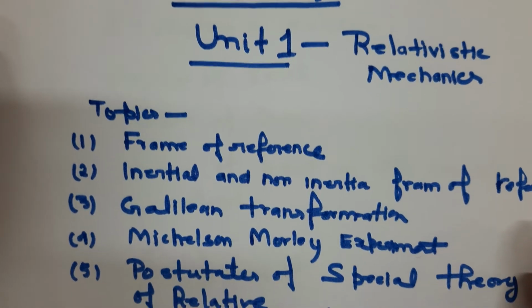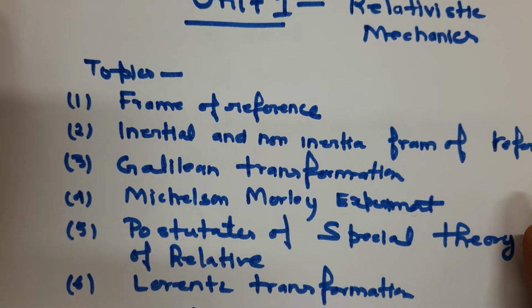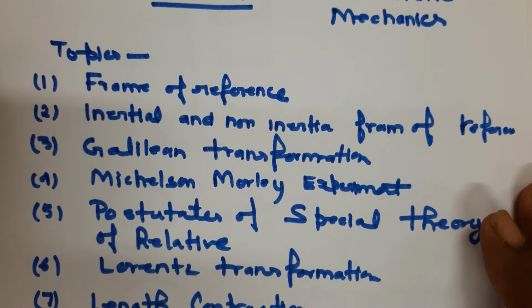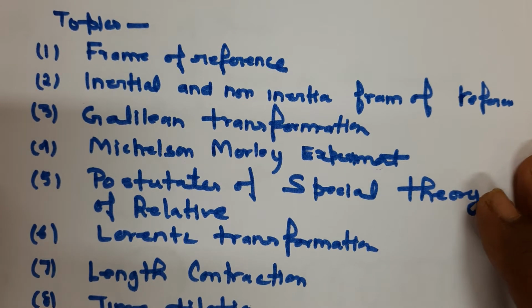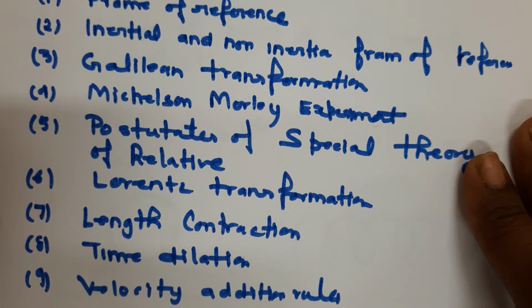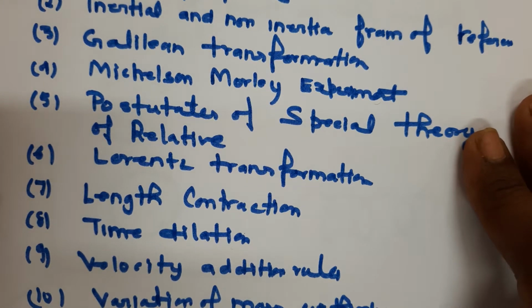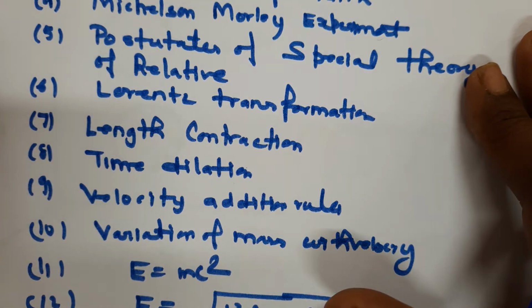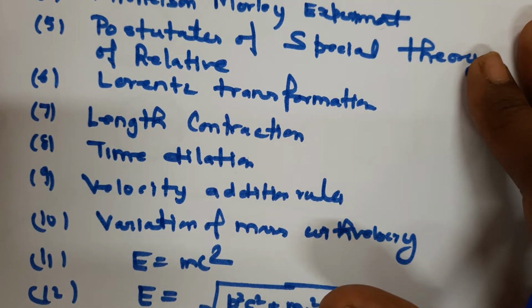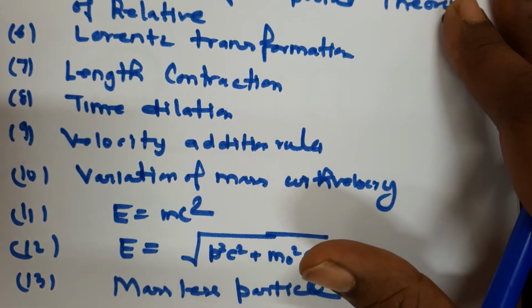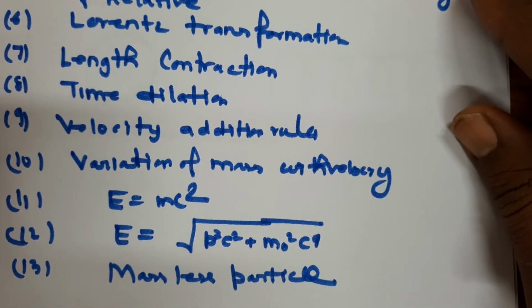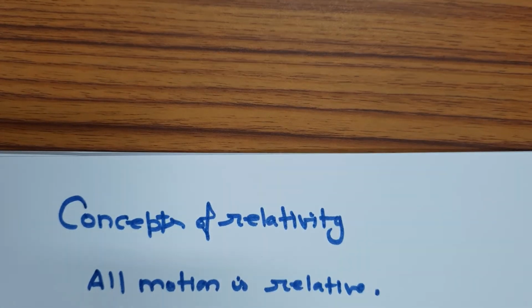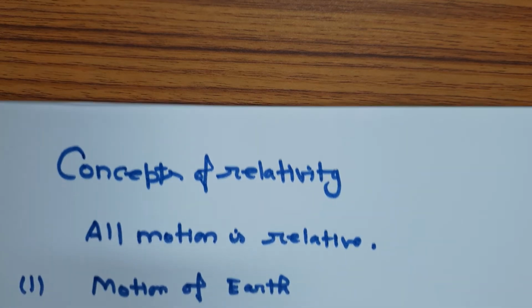These topics are as follows: frame of reference, inertial and non-inertial frame of reference, Galilean transformation, Michelson-Morley experiment, postulates of special theory of relativity, Lorentz transformation, length contraction, time dilation, velocity addition rule, variation of mass with energy, E is equal to mc square, relation between energy and momentum of a relativistic particle, and also we have to discuss massless particle. First, I will introduce you to the concept of relativity.